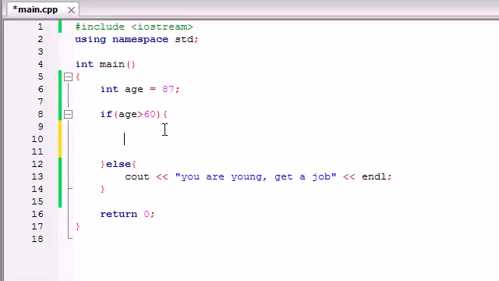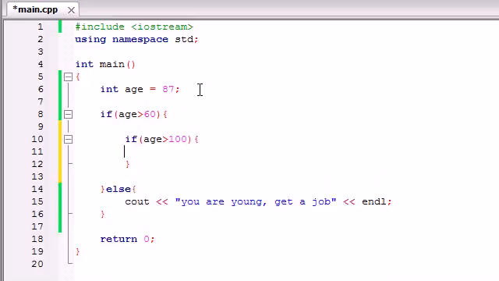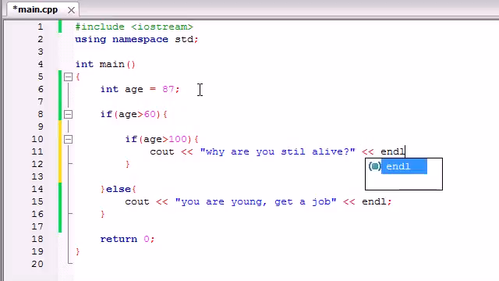So let's go ahead and say if, and remember, this code is only going to run if the user is over 60. So now we want to test if the user is over 100. And then we're going to write cout, why are you still alive? I know this is harsh, but hey, just trying to get the point across. So now let's go ahead and run this bit of code.